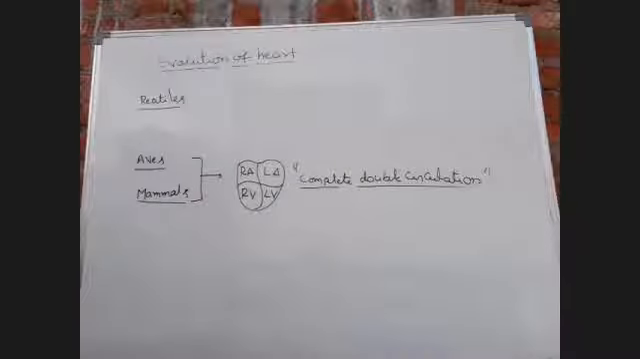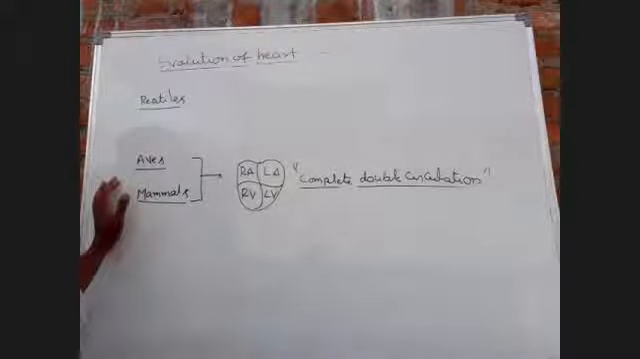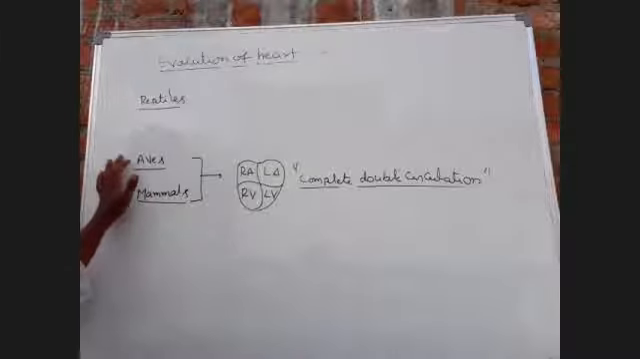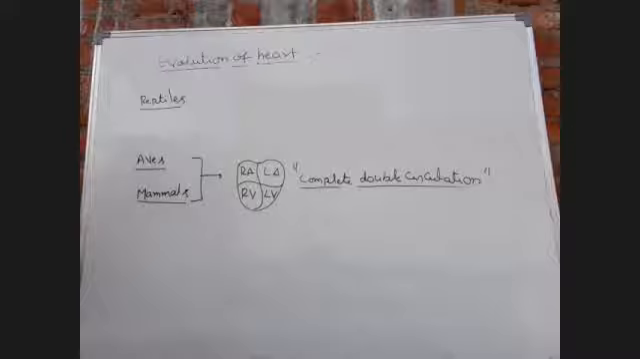Next, the sinus venosus and conus arteriosus are both absent in the heart of aves and mammals. This is the most important bit to remember.